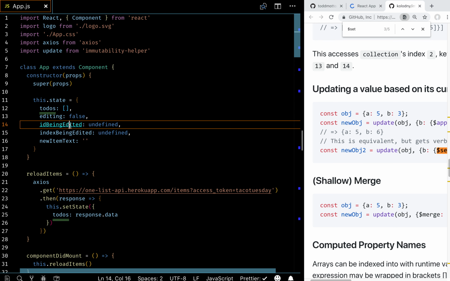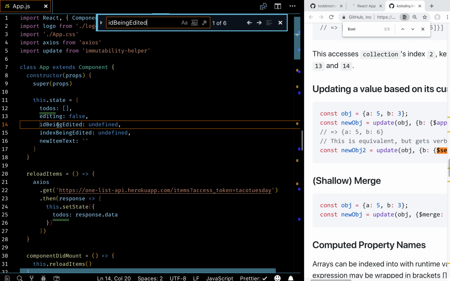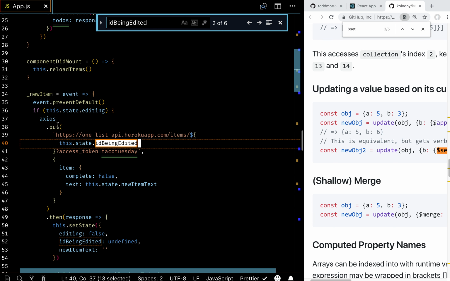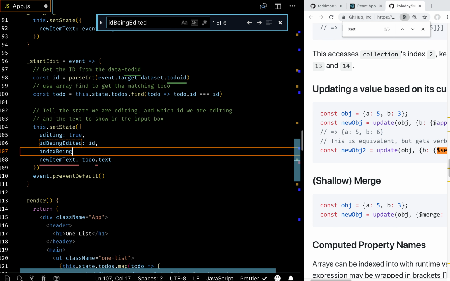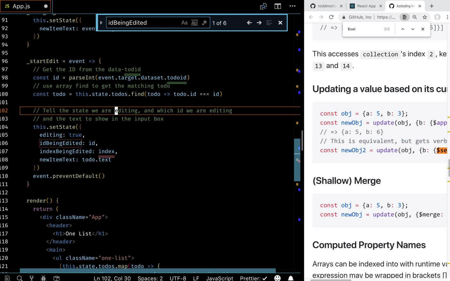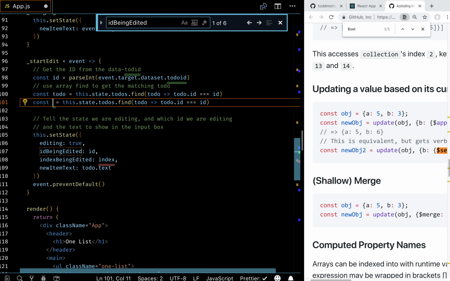So in addition to the ID being edited, we also now need index being edited. So we also need to now find the index. So let's also find the index.